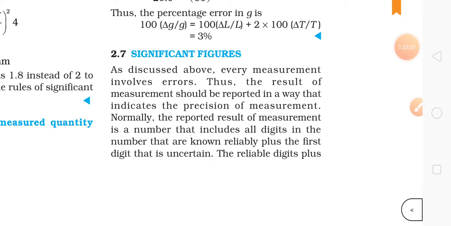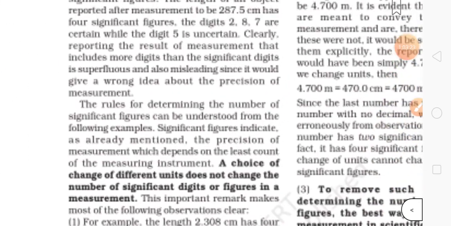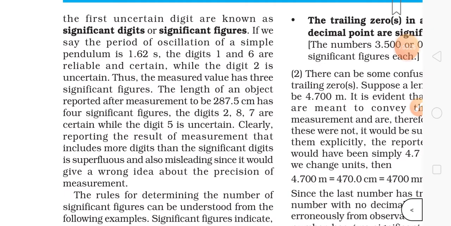Normally the reported result of the measurement is a number that includes all digits in the number that are known reliably plus the first digit that is uncertain. The reliable digits plus the first uncertain digit are known as significant digits or significant figures.